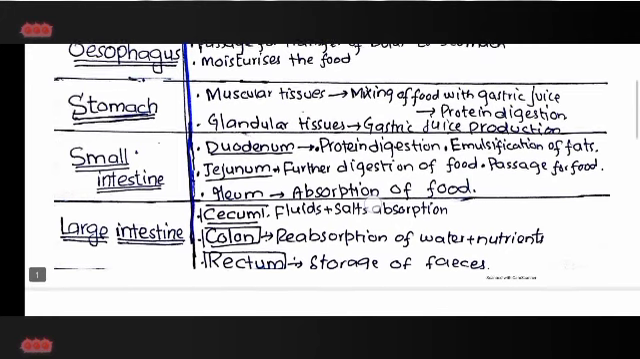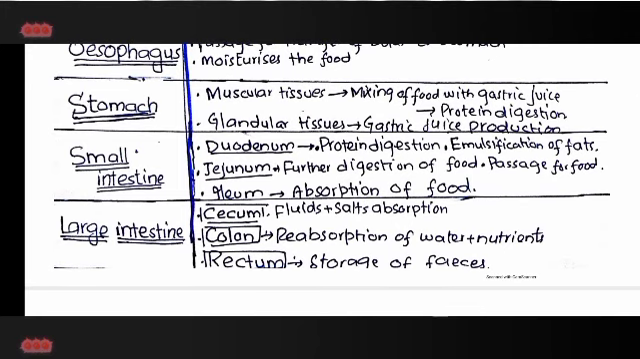Now, next is the large intestine. Large intestine also contains three parts. First one is the cecum, second is colon, and third one is rectum. Cecum is involved in fluids and salts absorptions. Next is the colon, that's involved in the reabsorption of water and nutrients. And the third part is rectum, that stores the feces. And the last point of digestive system is anus, from where feces are excreted out of the body.